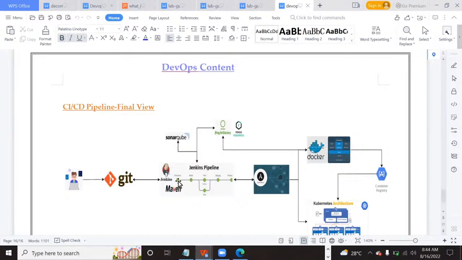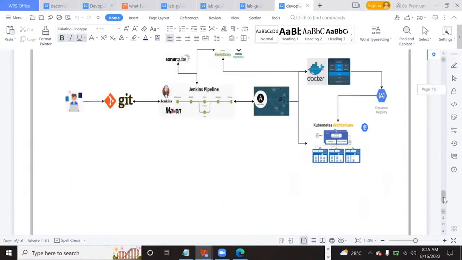That code will be taken by Jenkins. It will build and prepare an artifact, and using that artifact the Docker image will be built with its dependencies like server, runtime, and database. Those images will be prepared here and then uploaded to the container registry.